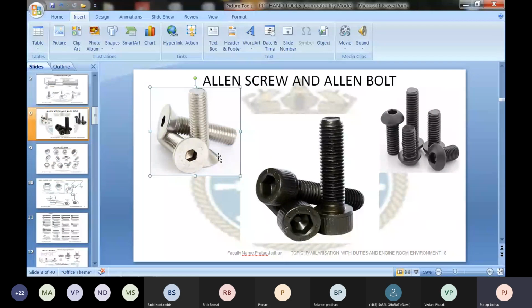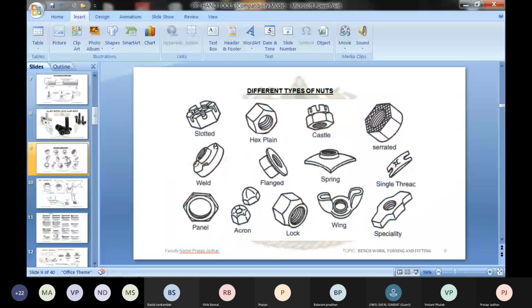Now to assemble the fastener, we require one more element. That's what we call the nuts. So nuts are required for assembly work with the fasteners. With a bolt, we use a nut, so we call it nut and bolt. Studs with nuts are also used. Sometimes you may require the bolt to be completed.